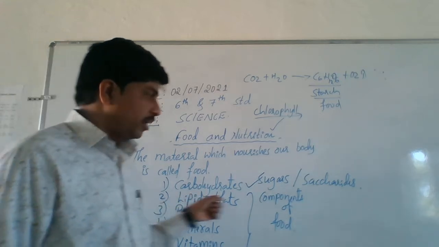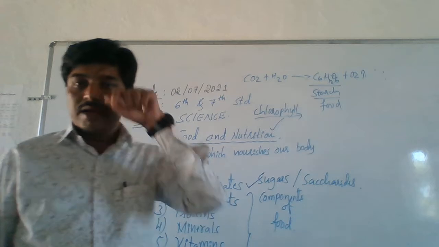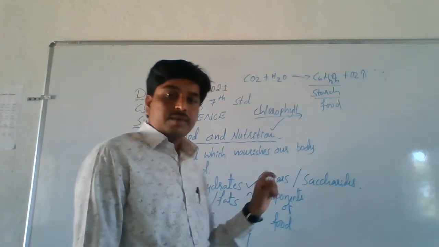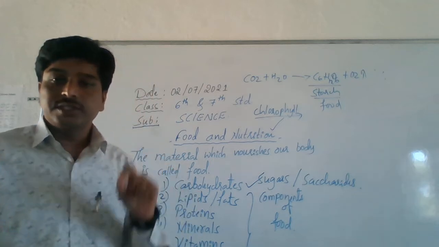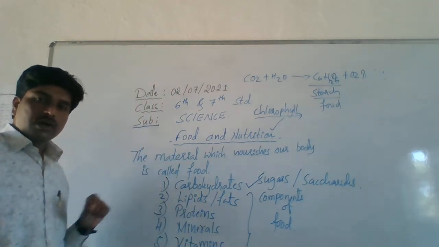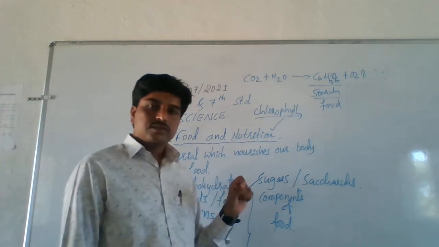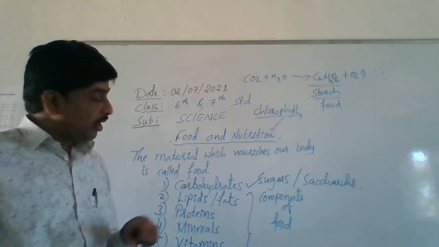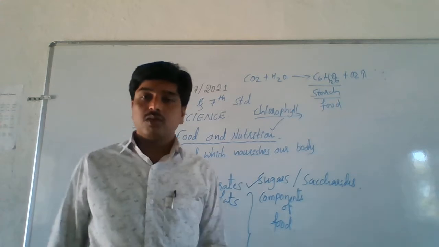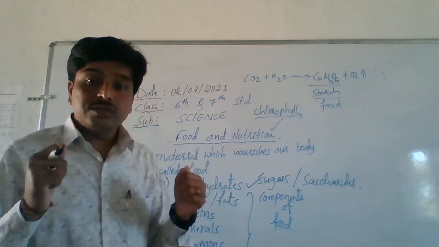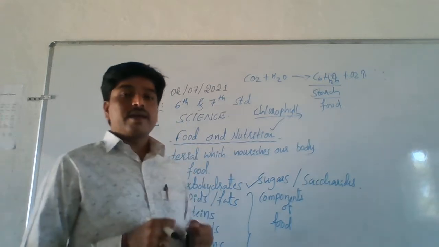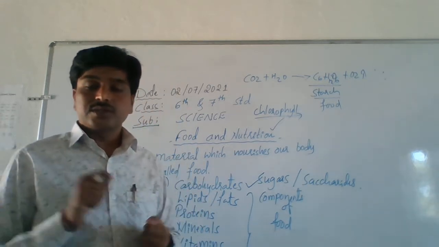Okay, carbohydrates. Remember, these are generally called sugars, which are made up of three elements: carbon, hydrogen, and oxygen. Clear or not? Carbon, hydrogen, and oxygen. So these are the main energy source. Hence, carbohydrates are called energy producers because they give us energy.